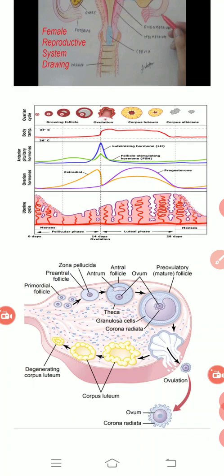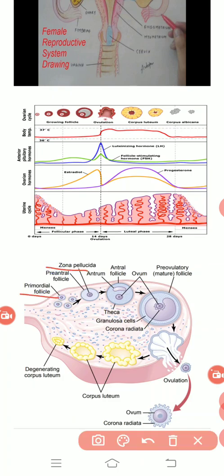One is the primary follicular structure. Second is the zona pellucida. Third, the formation of the corona radiata. Then the step called ovulation. We have studied one more word, corpus luteum.